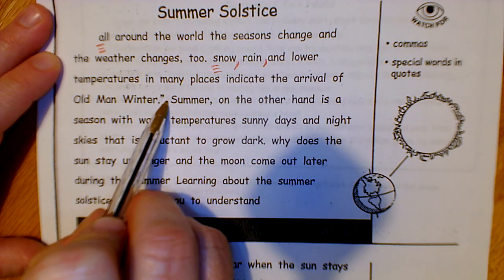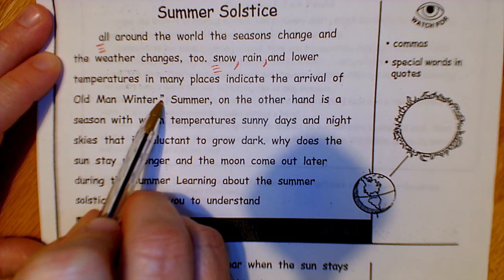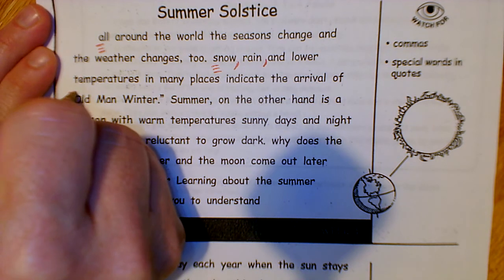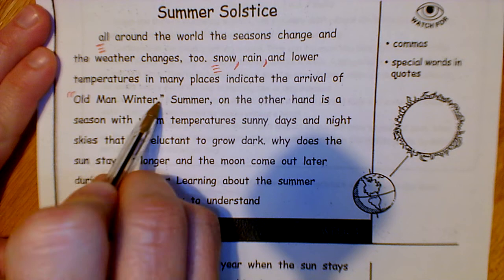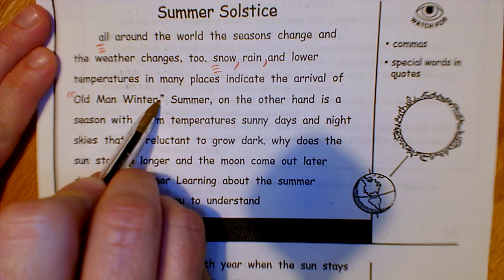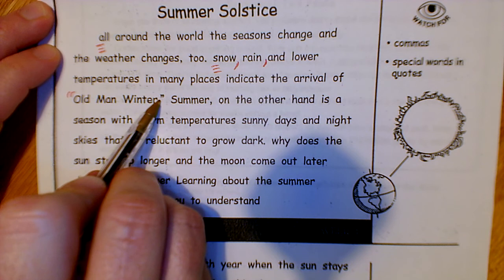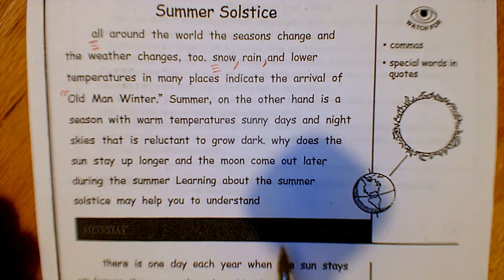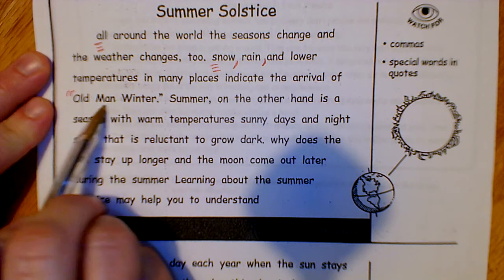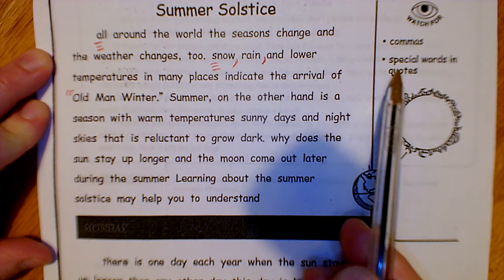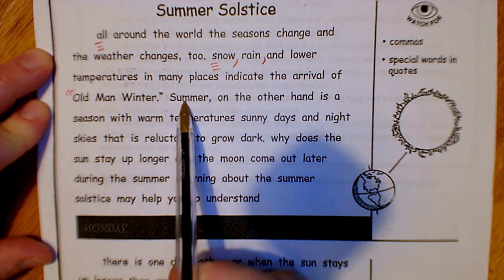Now there are quotation marks here. It's not because someone is speaking, it's because we're using a phrase and it's trying to separate that phrase as some special words. So it's kind of like using air quotes when you talk. This is Old Man Winter with quotation marks around it because it is a special word.